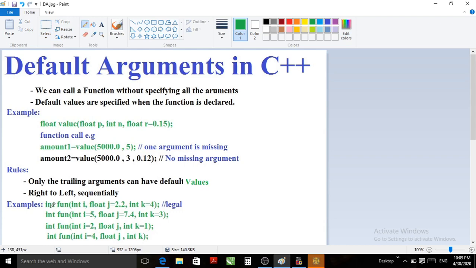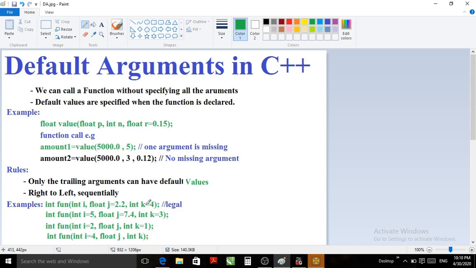the return type of the function is int, and the name of the function is, suppose, fun, with int i, float j equals 2.2, int k equals 4. So here this function's return type is integer. It has 3 arguments. Out of that, the trailing 2 arguments have default values.